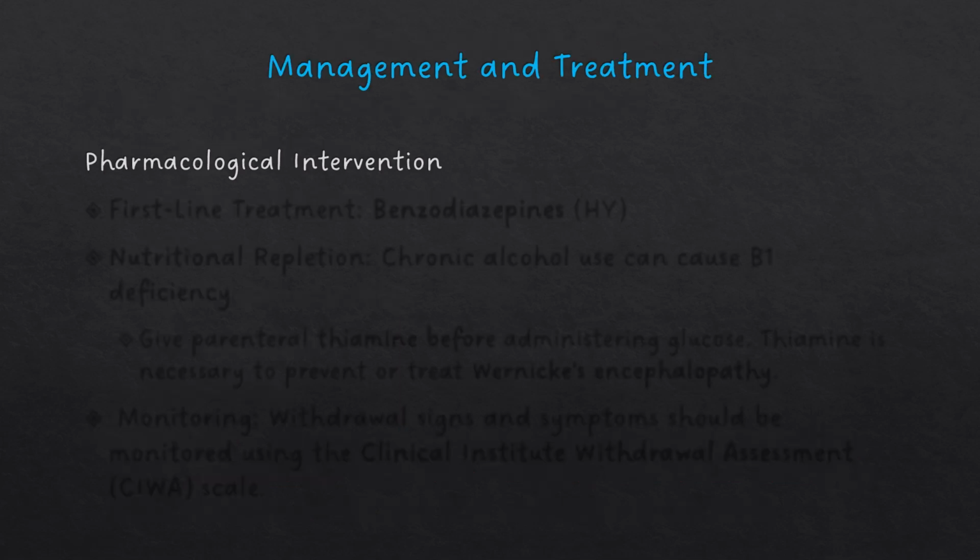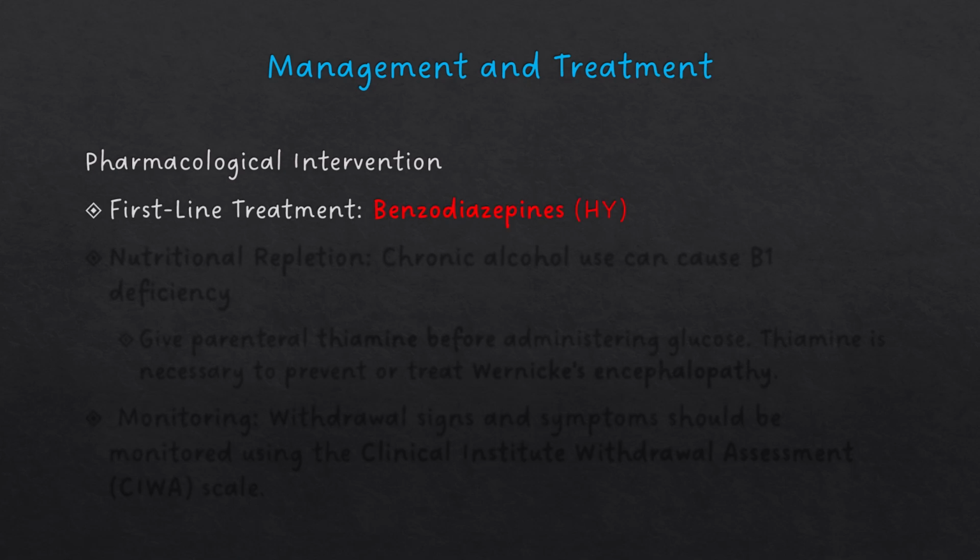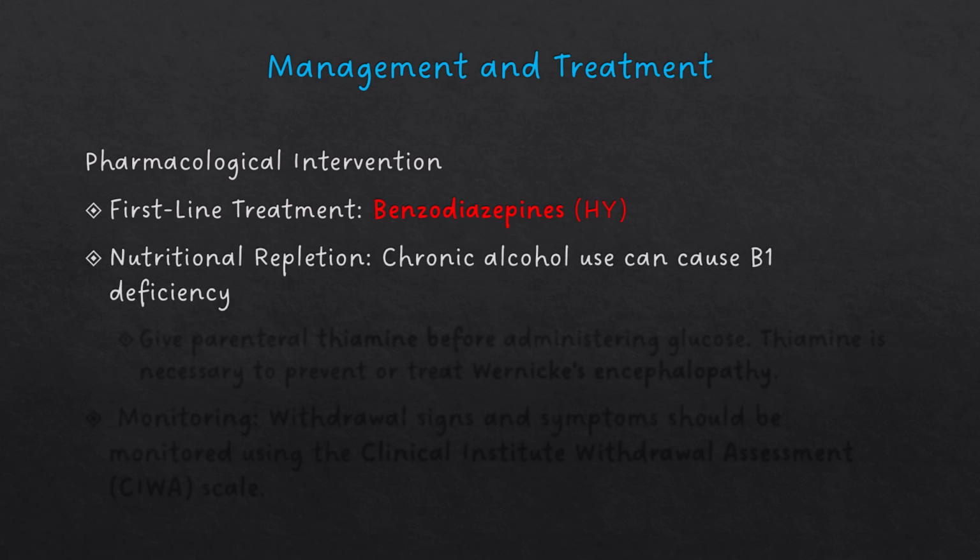All right, management and treatment of alcohol withdrawal. As we discussed earlier, first-line treatment is benzodiazepines. In the real world, there's other things that we use for alcohol withdrawal, but on the test questions, the answer will be benzos. You also want to think about nutritional repletion because chronic alcohol use can cause a B1 deficiency, which is highly tested on exams.